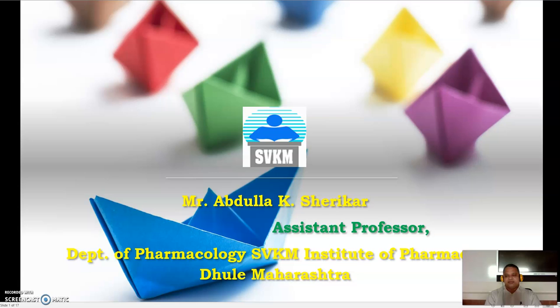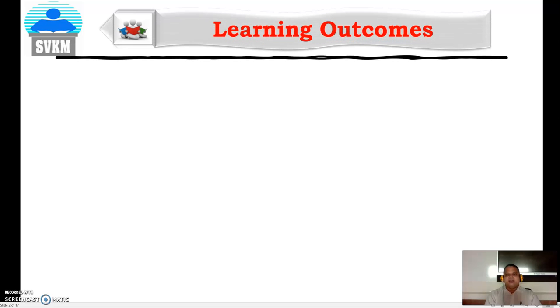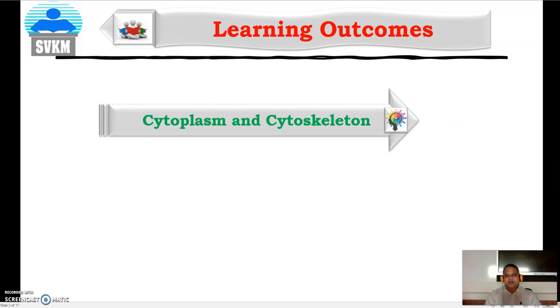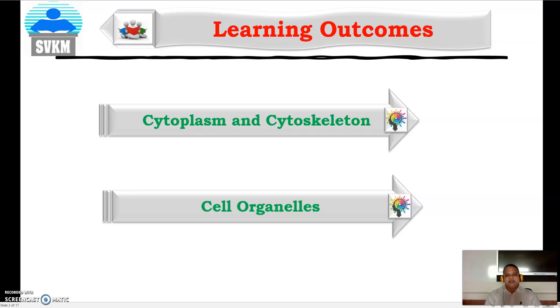Today we are going to study the cell, part 2. In the previous lecture, we learned what the cell is and how it is organized. After completing this lecture, the learning outcome is to understand the role of the cytoplasm and its cytoskeleton, and the role of the cell organelles which are present in the cell.